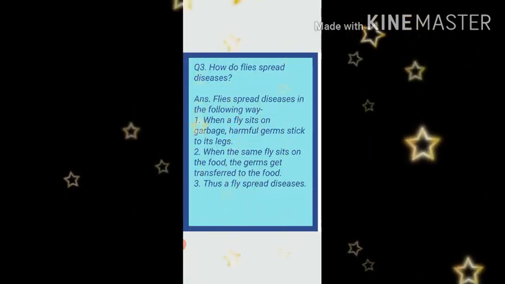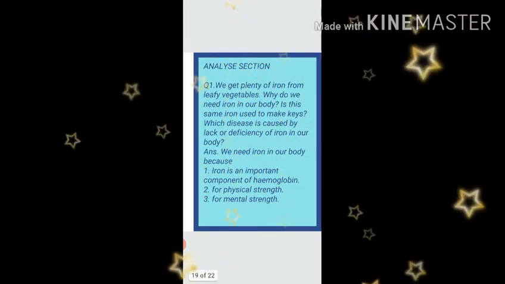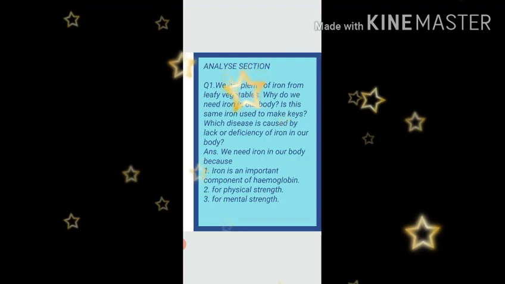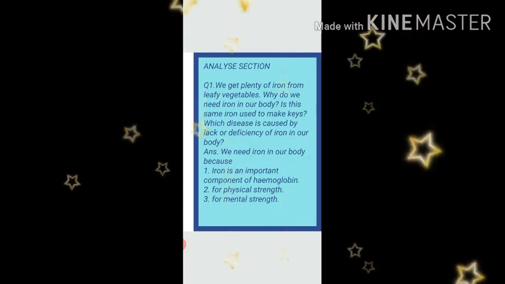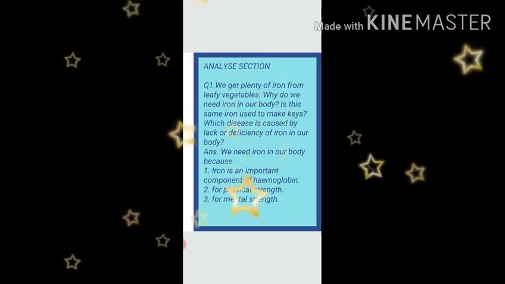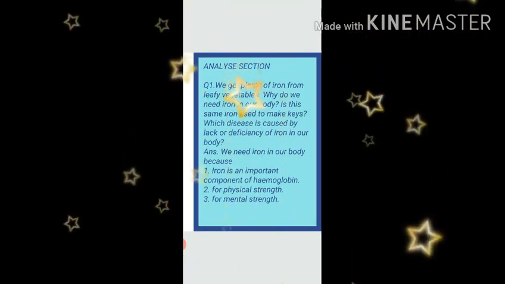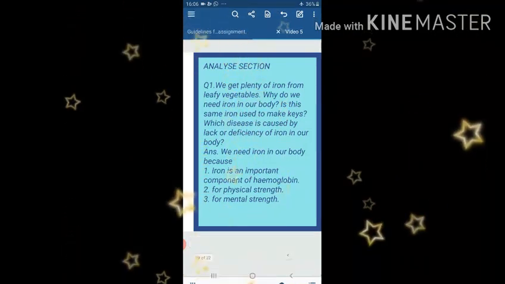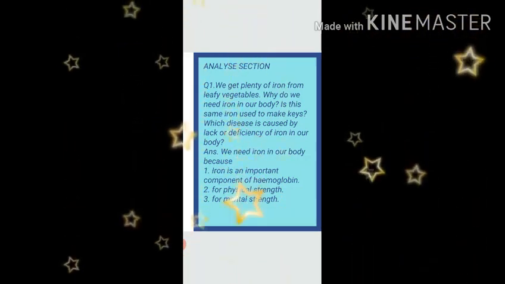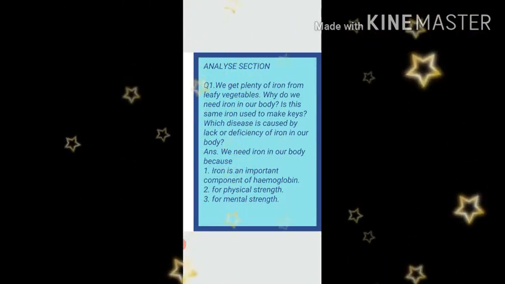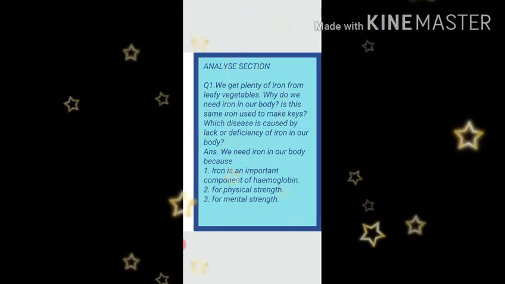Dear students, after this question, we will start analyze section. You will give the heading analyze section. Question number 1 is, we get plenty of iron from leafy vegetables. Plenty means a lot of iron. Why do we need iron in our body? Is this same iron used to make keys? Which disease is caused by lack or deficiency of iron in our body? So my dear kids, in the one question they have asked us 3 things. So we will answer all the questions one by one.